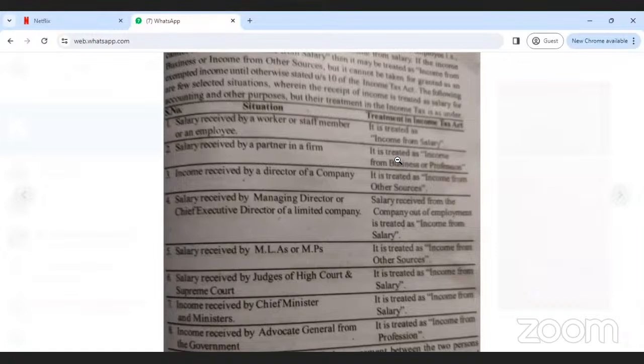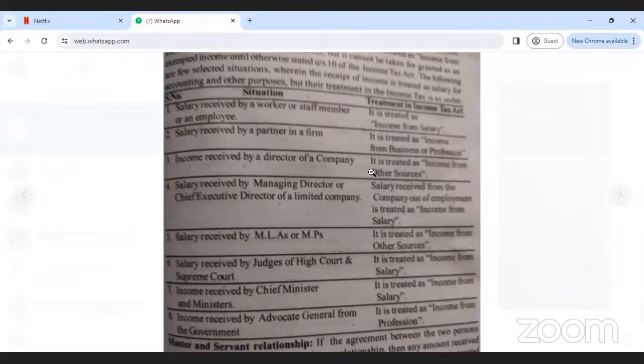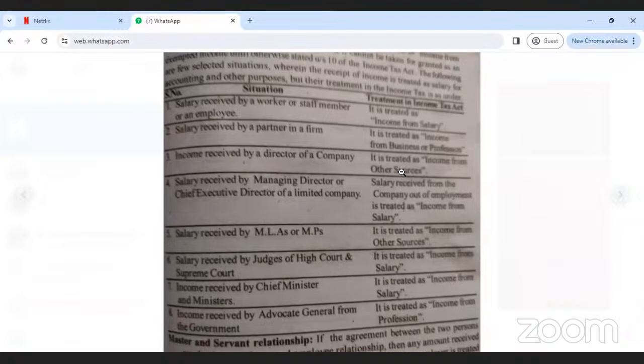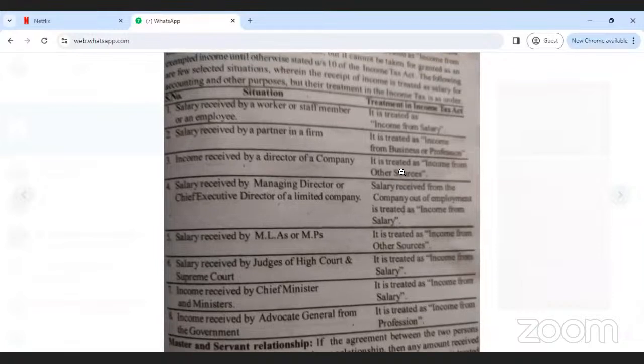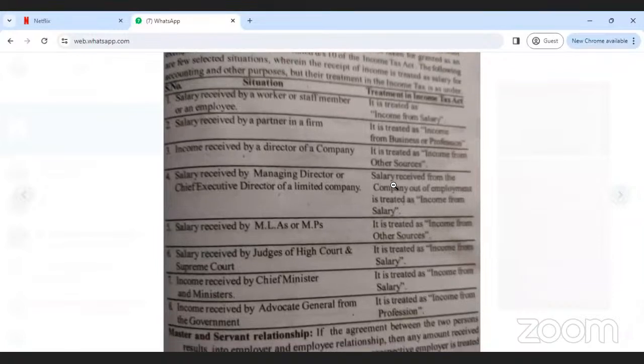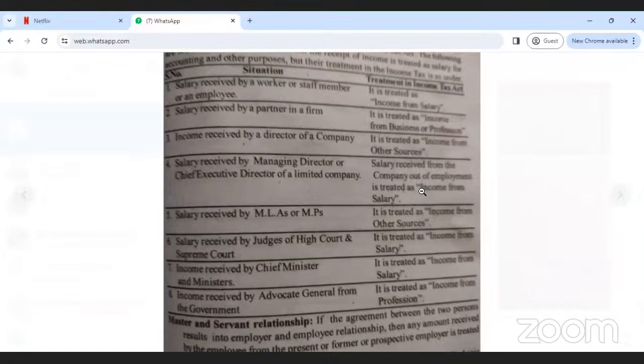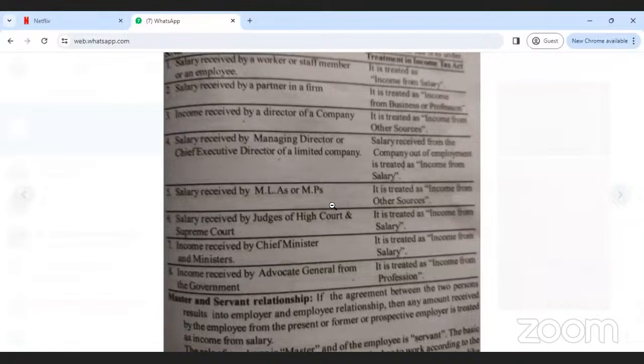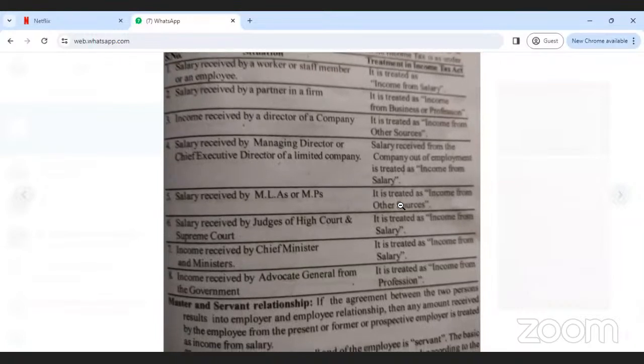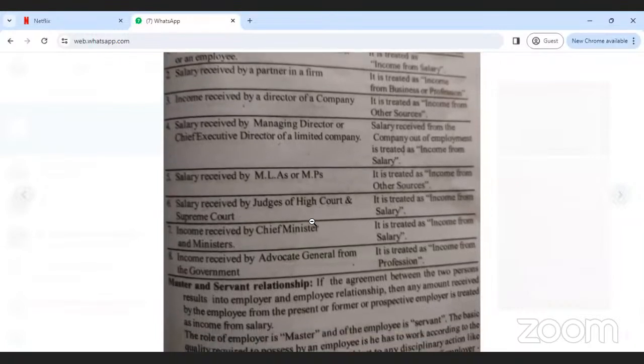That means in a partnership firm, any salary received by a partner is considered as income from business or profession. Next, income received by a director of a company comes under income from other sources. Salary received by a managing director or chief executive director of a limited company comes under income from salary. Salary received by any MLAs or MPs also comes under income from other sources.